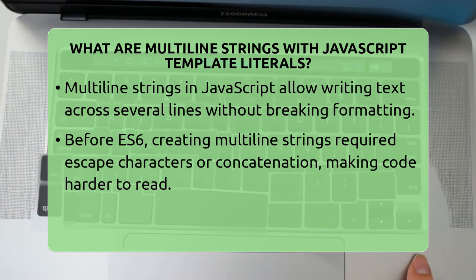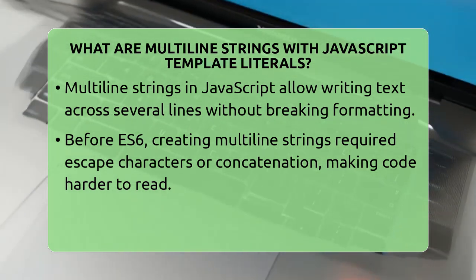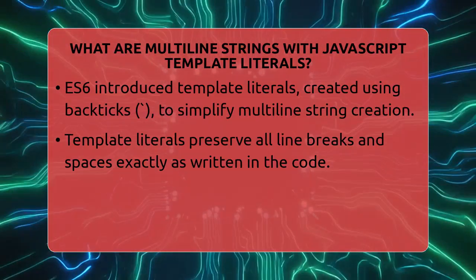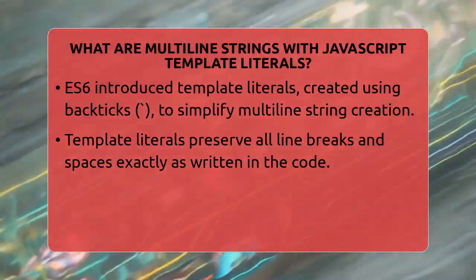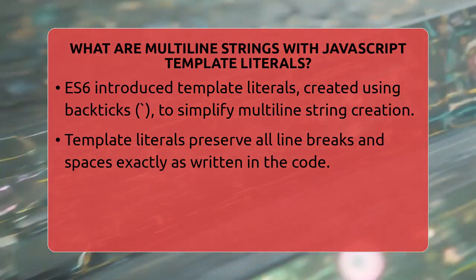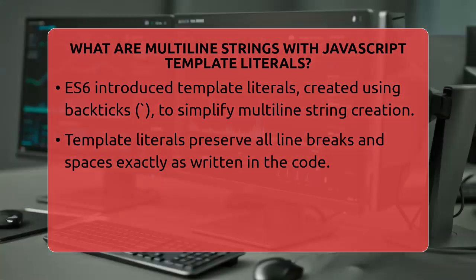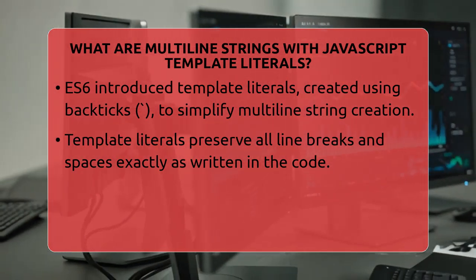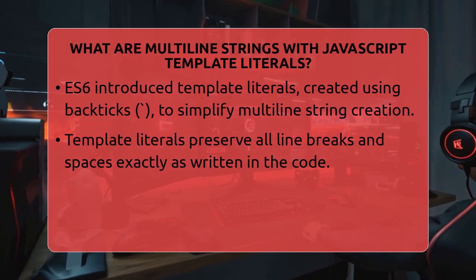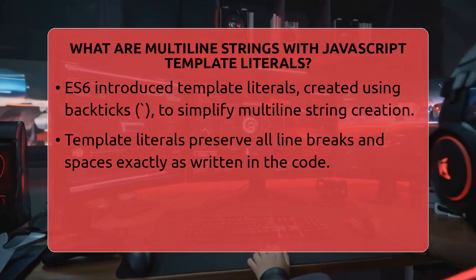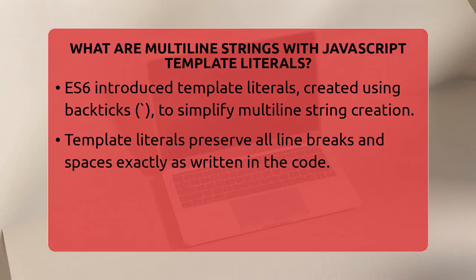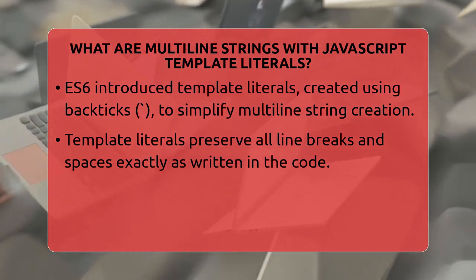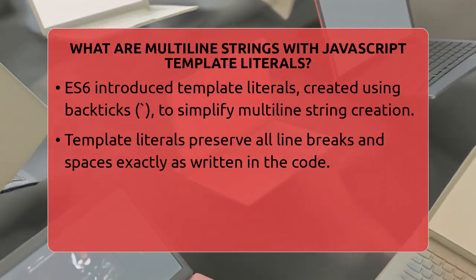With the introduction of ES6, or ECMAScript 2015, developers gained a new tool called template literal. These are created using backtick characters instead of single or double quotes. Using backticks, you can write your string across multiple lines directly in your code. For example, you can type a message like this: This is line 1. This is line 2. This is line 3. When you run this code, it will output exactly as written, with each line appearing on its own line in the console.